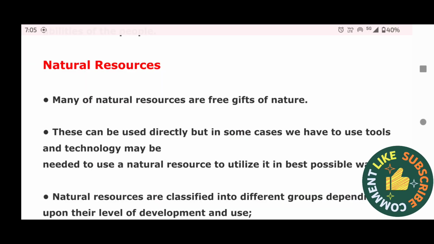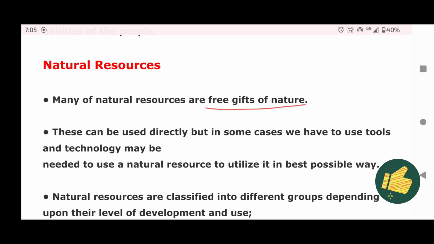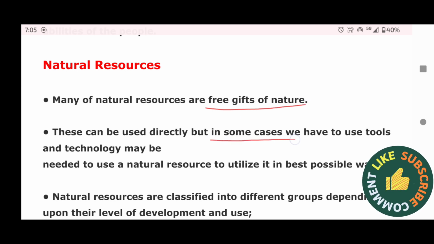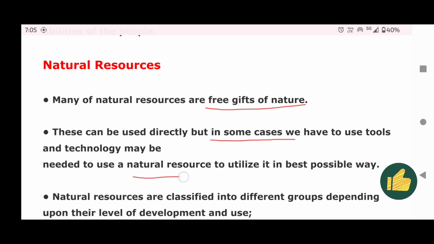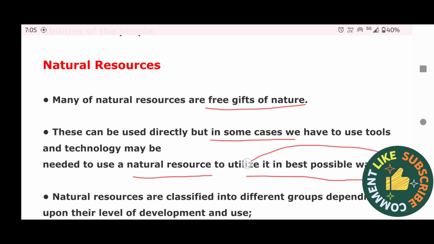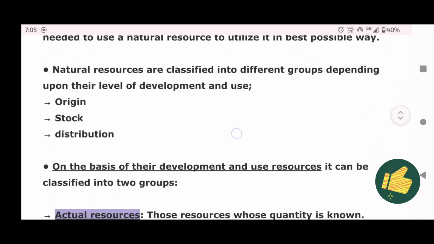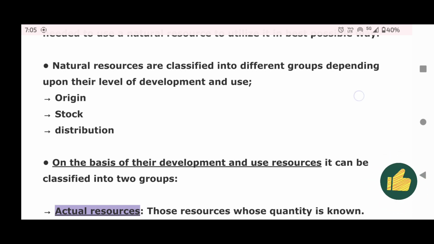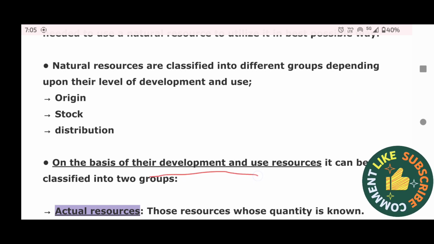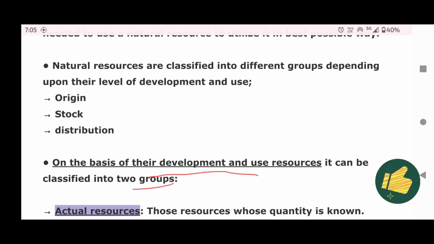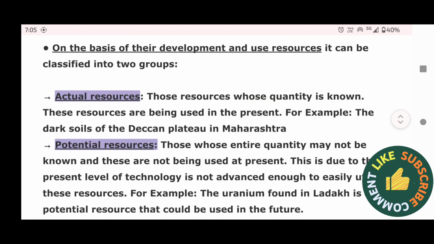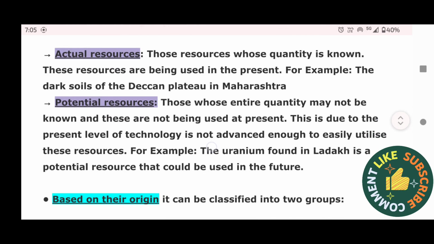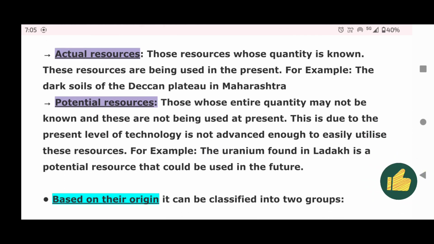Natural resources. Many of the natural resources are free gifts of nature. These can be used directly, but in some cases we have to use tools and technology may be needed to utilize it in the best possible way. Natural resources are classified into different groups depending upon their level of development and use, origin or stock distribution. On the basis of their development and use, resources can be classified into two groups, that is actual resources and potential resources.